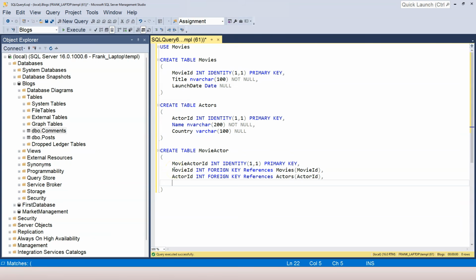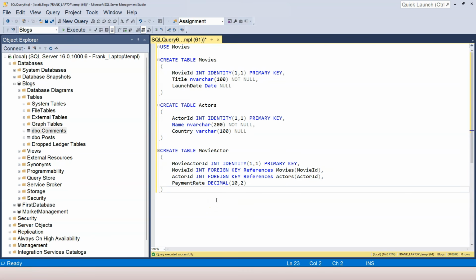Perhaps for a movie management company, there is, let's say, a payment rate. Right? So when we hire an actor for this movie, how much do we pay? So I'm going to use decimal 10 total digits. And within the 10 digits, we have 2 as the decimal places. Is there any other information that is related to the relationship from movie to actor? There could be contract date, right? Contract expiry date, all those information, right? But I don't want to include those. I just want to provide one as an example.